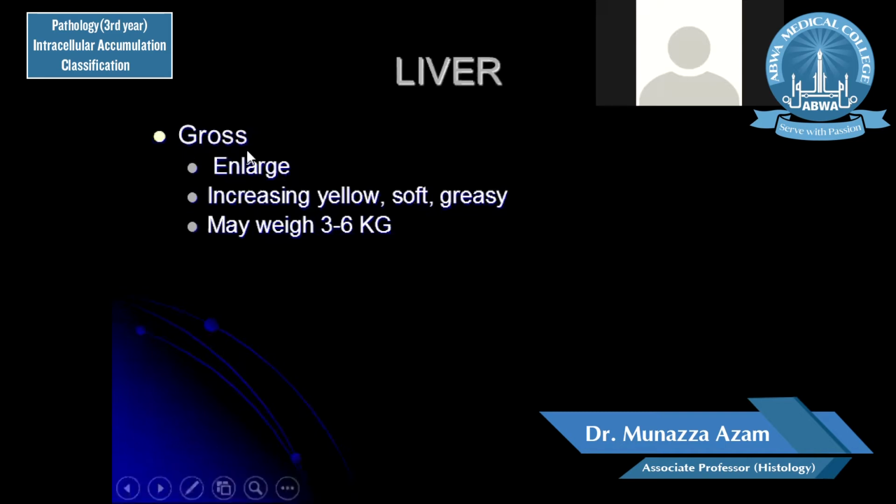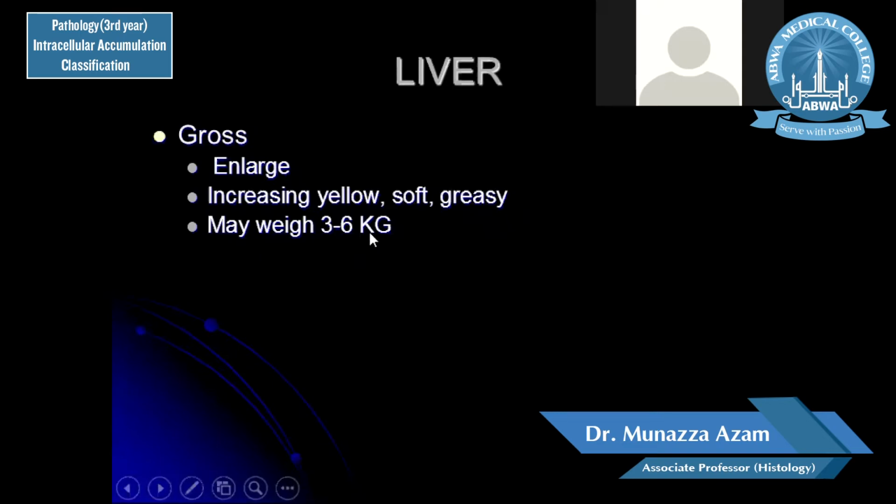In gross, with the naked eye, the liver is enlarged, and it can even be palpated from the abdomen. To the naked eye, it has an increasingly yellow appearance. Otherwise, the color of the liver is reddish brown or dark brown, and with steatosis or fatty change, it becomes increasingly yellow. It looks soft and appears very greasy, as well as greasy to touch.